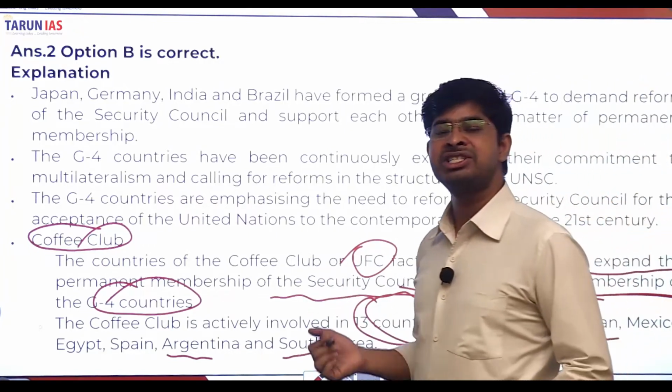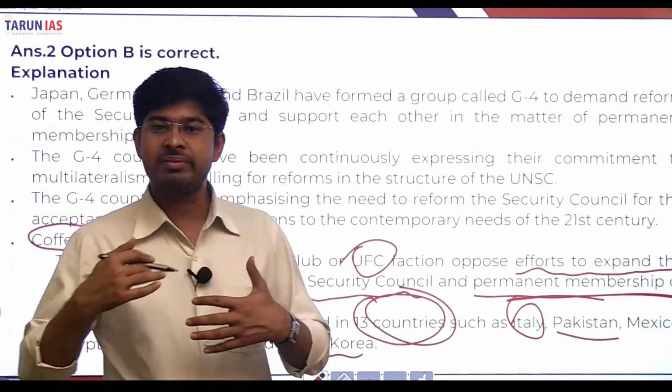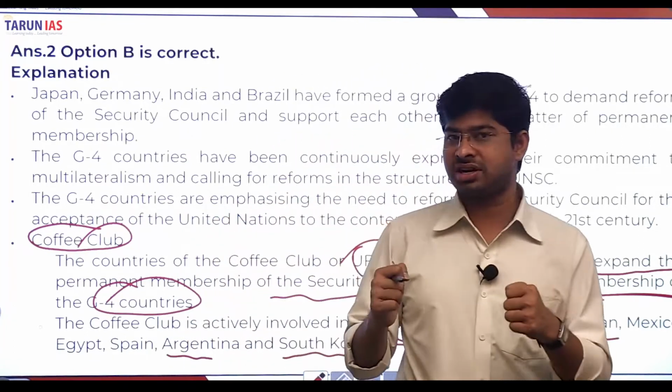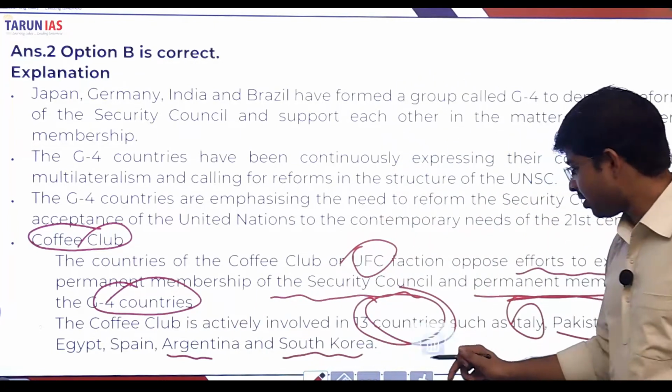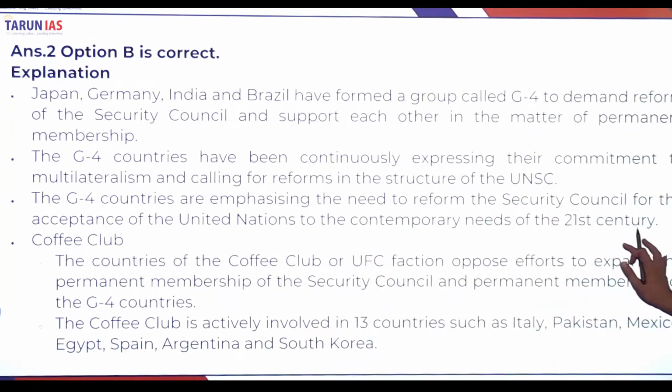So the Coffee Club is a counter club to the G4. This is very important, as it may be asked what the Coffee Club is.